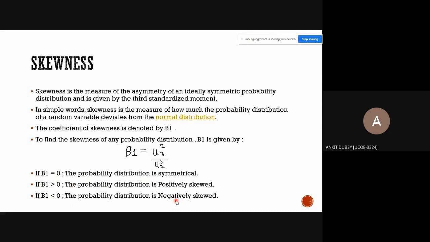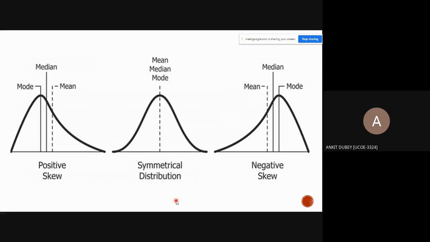From the graph, you can get more explanation. So this is the graph. The middle one shows mean, median, mode, which is symmetrical. The right hand side is negatively skewed and the left hand side is positively skewed. From the graph, you can come to know how b1 can be calculated.